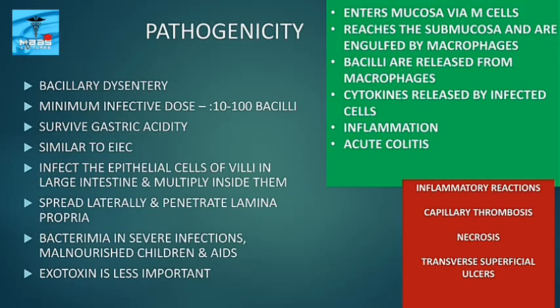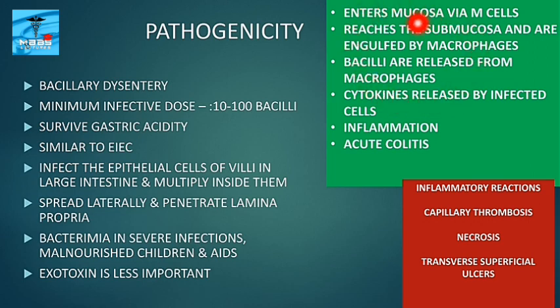Then about its pathogenicity. It causes bacillary dysentery, and the minimum infective dose is only 10 to 100 bacilli, because it can survive even gastric acidity. The pathogenic features are similar to those of enteroinvasive E. coli. It infects the epithelial cells of villi in the large intestine and multiplies inside them. It spreads laterally and penetrates the lamina propria.